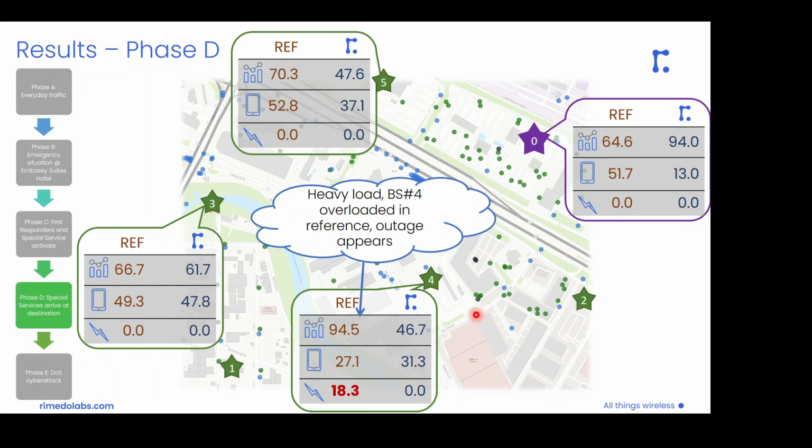This is the result of the high priority special service unit being associated with small base station number 4, which consumes most of its resources, so there is no room for all the other UEs. The situation is still manageable with all the other base stations, but it is already becoming challenging.